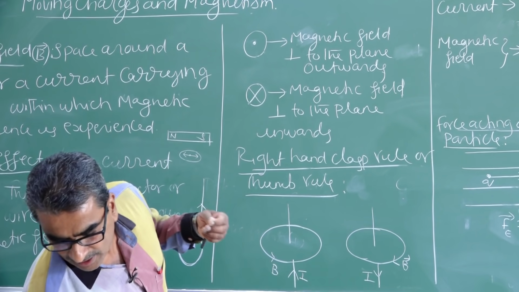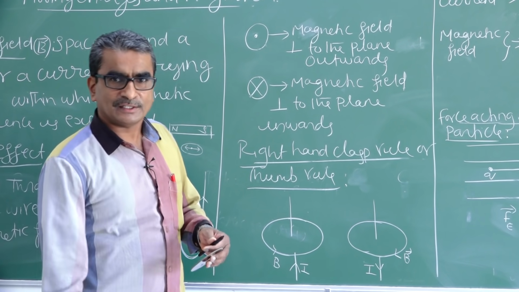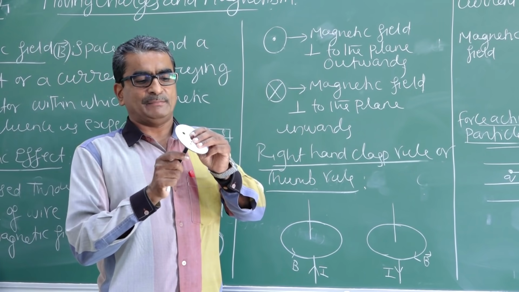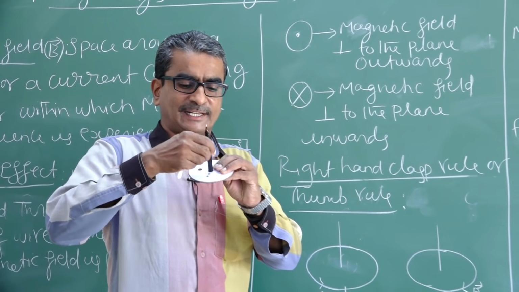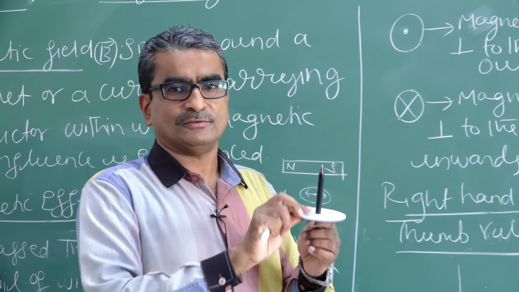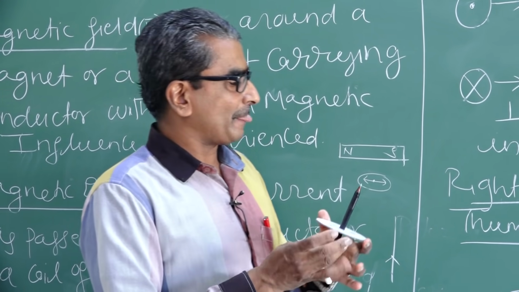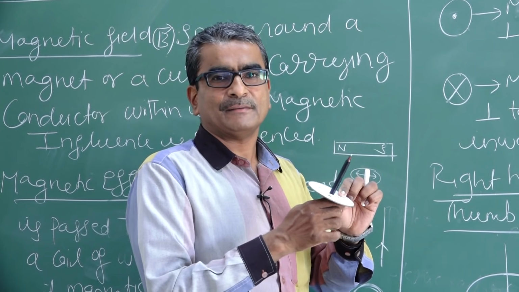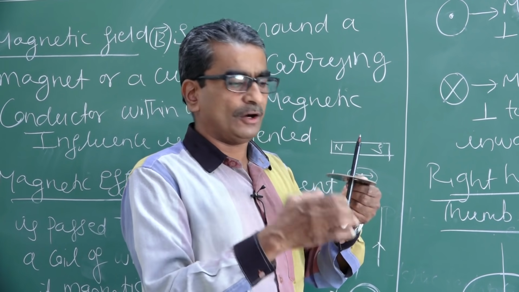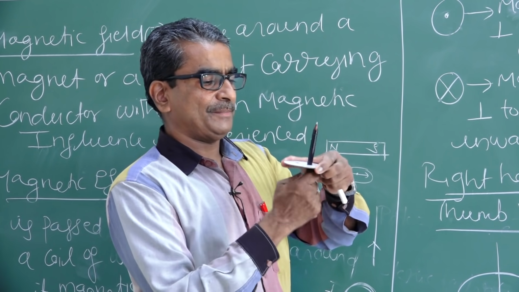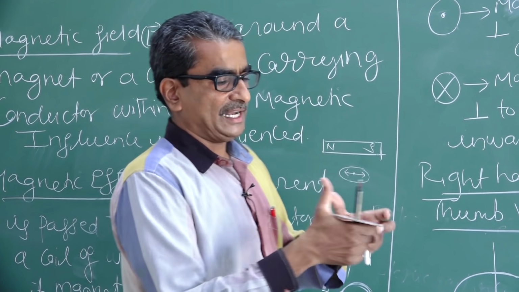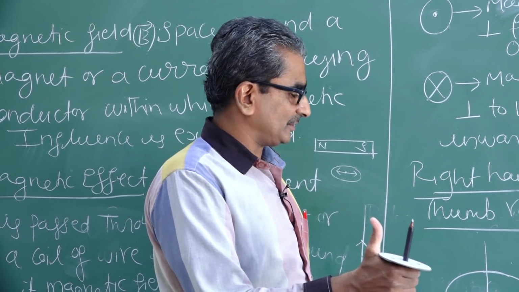As an example, I am going to imagine my pen itself, for the time being, as a conductor. Now, hold the conductor with your right hand. That means grip it with your right hand, like this.